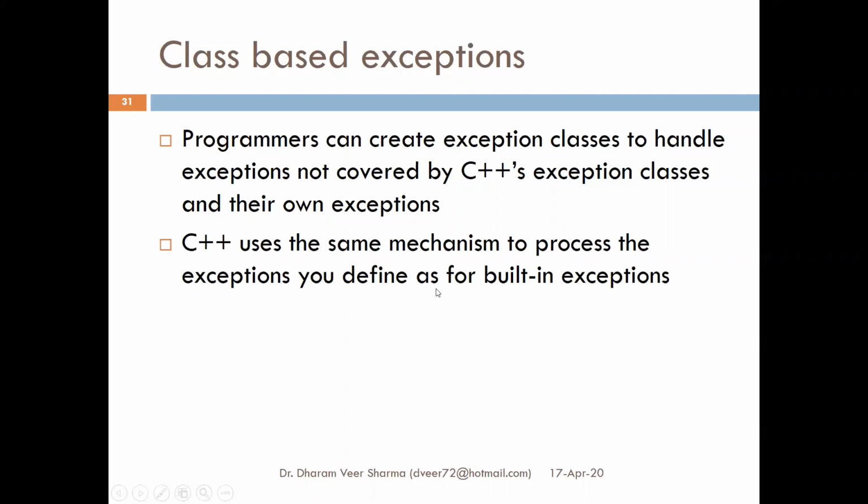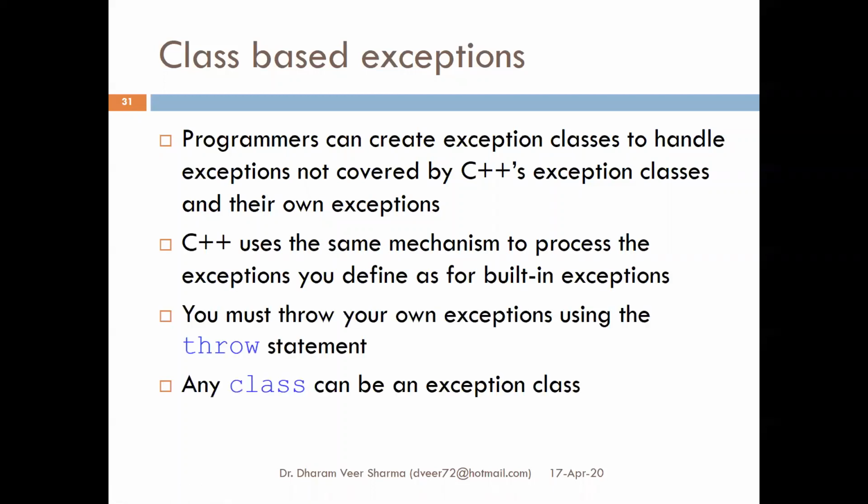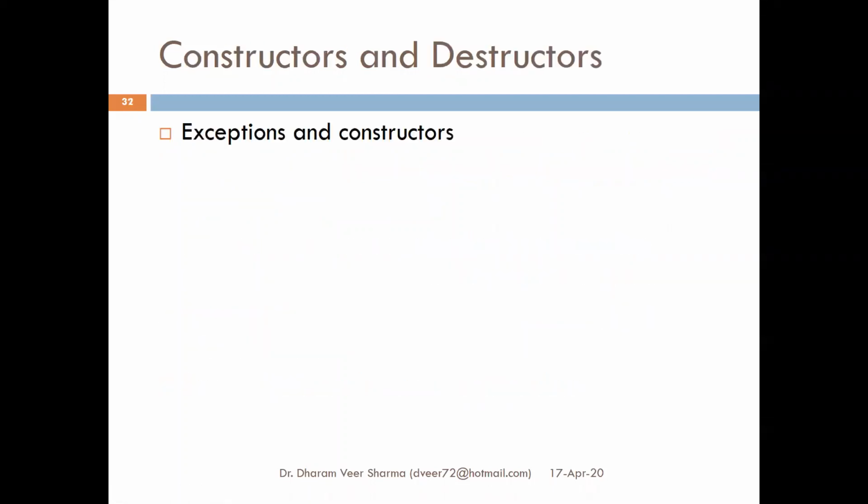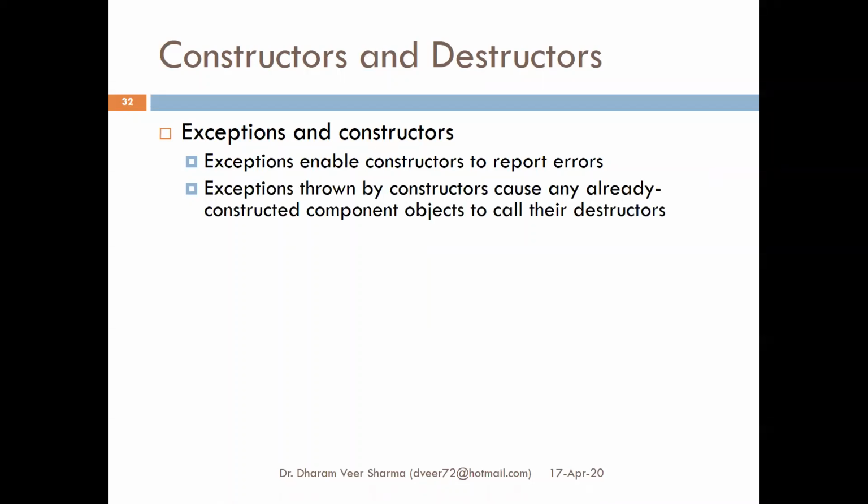So we had discussed this part, and probably we were here. Exceptions and constructors. So even through constructors, we can throw exceptions. Now this second point is very important to understand. Suppose you have created an object, it means its constructor is being called and it is throwing an exception. If an exception is thrown from a constructor, it means that particular object has not been created at all.